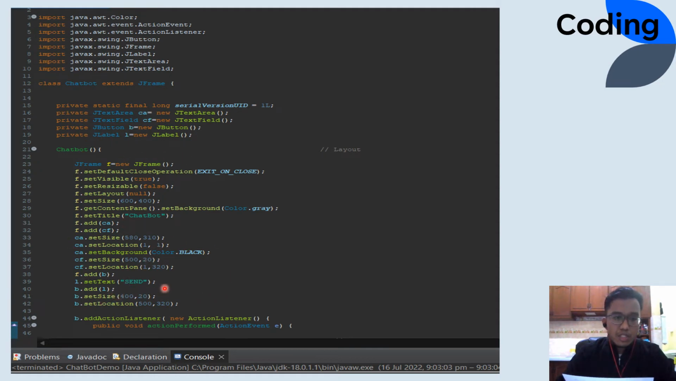And this send button is used for you to push after you are done writing your message to the chatbot.